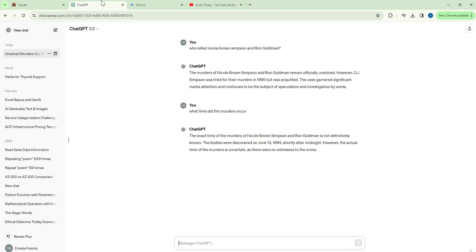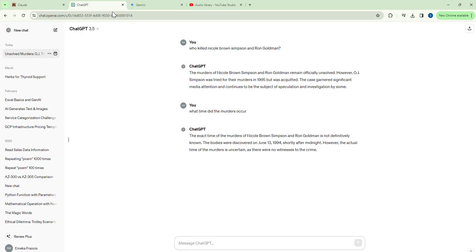Okay, let me see what ChatGPT said on this. The exact time of the murders of Nicole Brown Simpson and Ron Goldman is not definitively known. The bodies were discovered on June 13, 1994, shortly after midnight. However, the actual time of the murders is uncertain, and there is no witness to the crime.